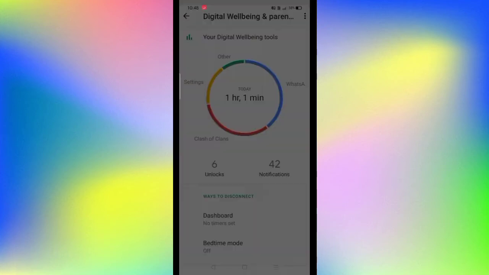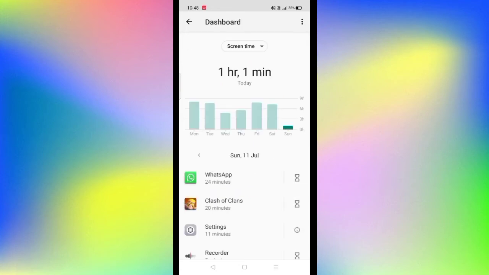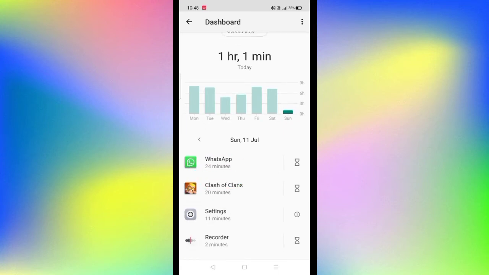We just have to click on that today, or we can say that round circle. So guys, this will come as a dashboard. Here you can see that one application I have used for 24 minutes till now, and one for 11 and 20 minutes. Basically it shows our overall usage of each particular application, and while merging all we get the total screen time which we have used throughout the day.